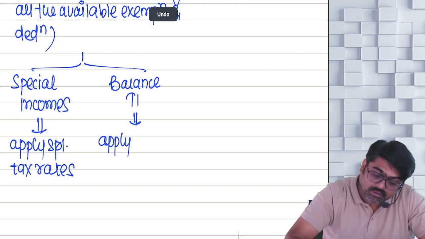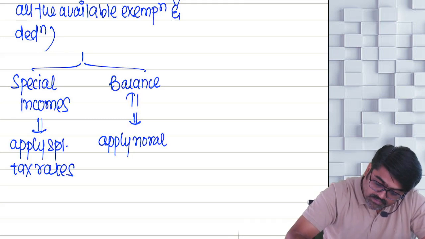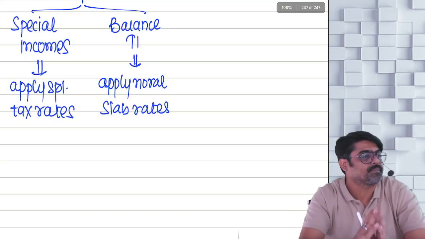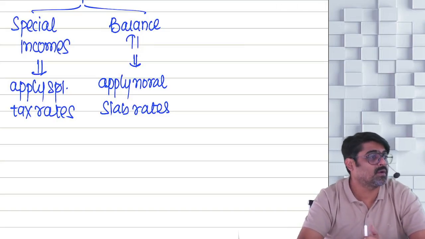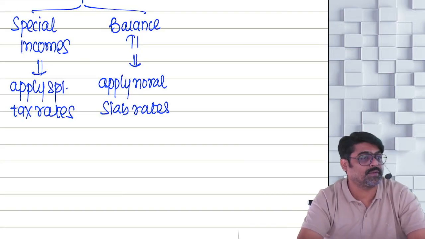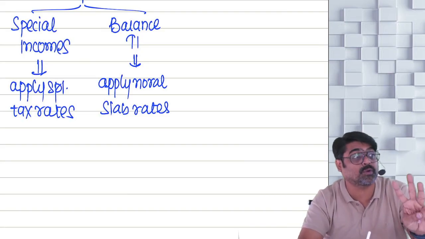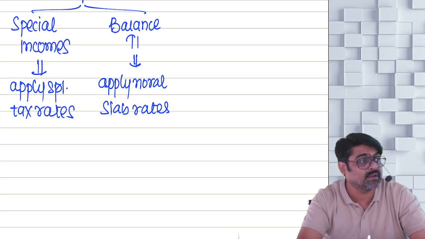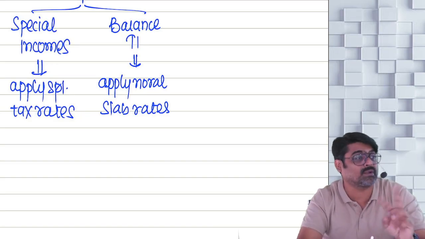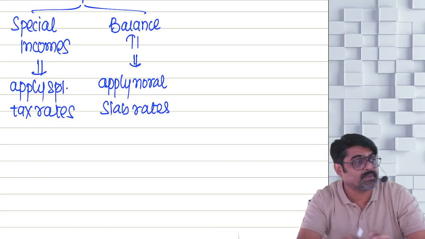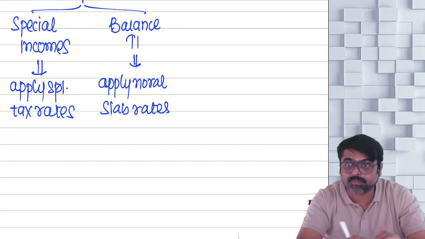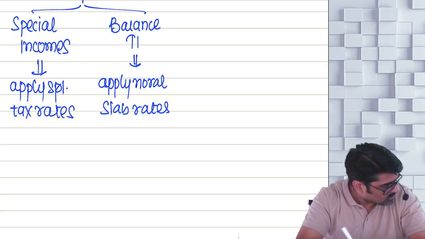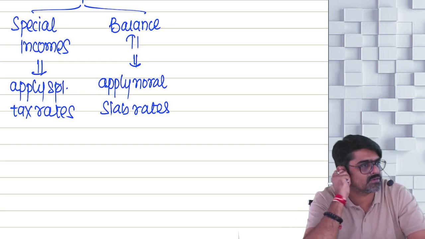Apply normal tax rates, normal slab rates, which are: first 2,50,000, no tax. If you are a senior citizen, up to 3 lakhs, no tax. If you are a super senior citizen, up to 5 lakhs, no tax. Then 2,50,000 to 5 lakh, or 3 lakh to 5 lakh, you have to apply 5%. Then 5 to 10 lakh, apply 20%. Then over and above 10 lakh, apply 30%. We all know those tax rates. Apply those tax rates and calculate the tax.